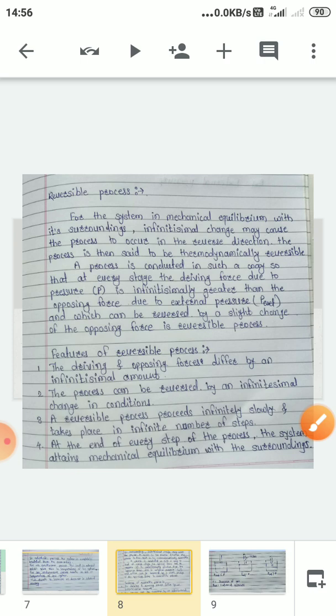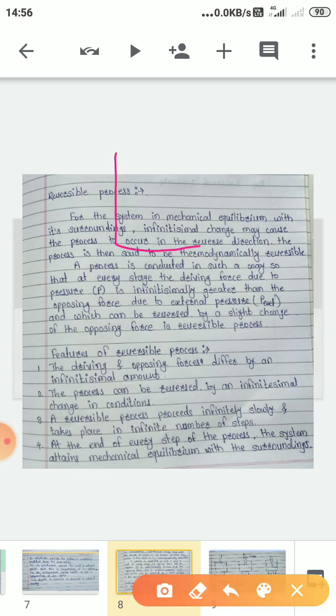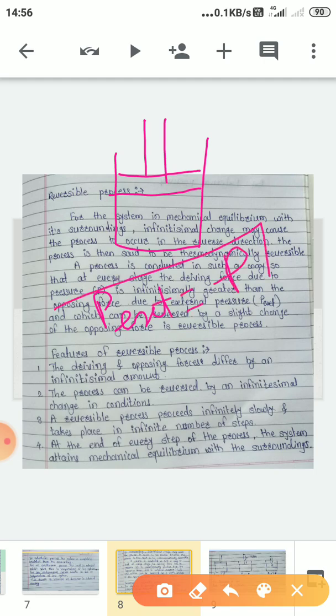When the system is in equilibrium, the piston is motionless and the external pressure is equal to the pressure of the gas. Remember this one.